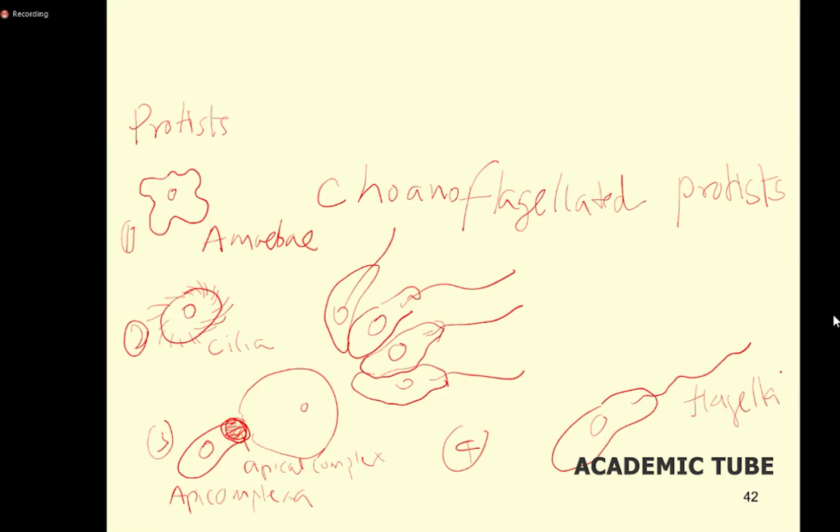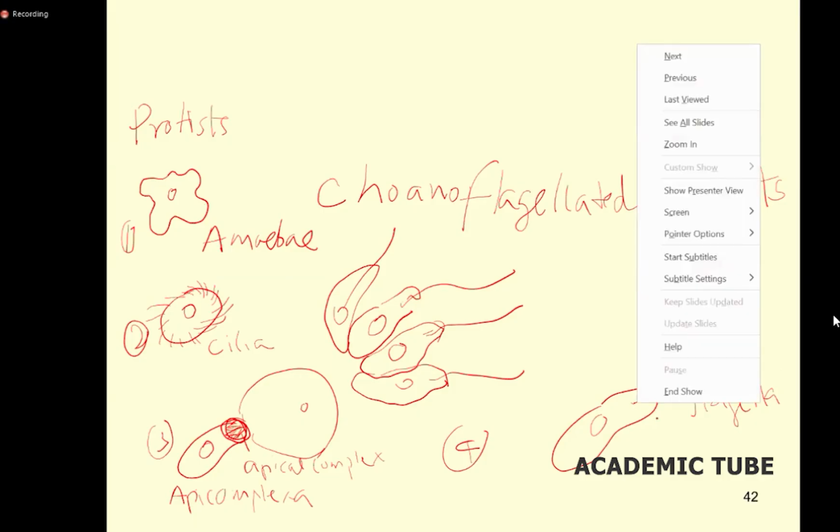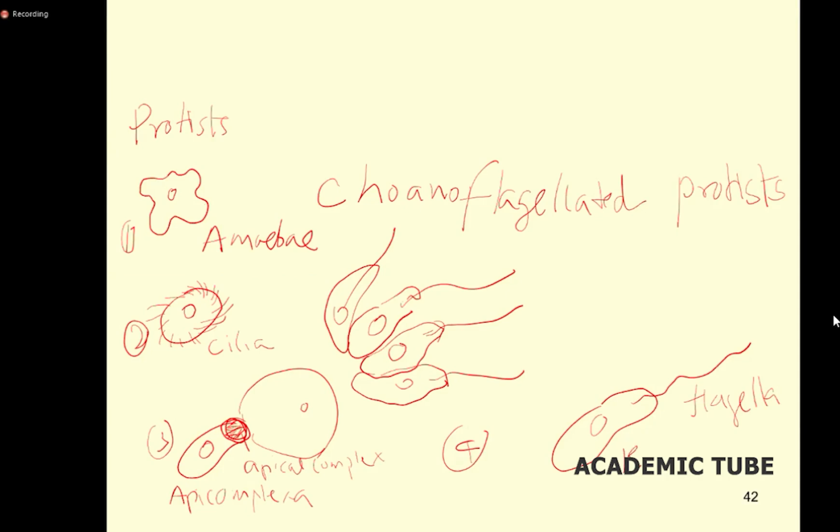There are different types of flagellated individuals in this world. Some are parasites, some are free living, some are autotrophic, some are heterotrophic. This flagellated protist we call kinetoplasta.